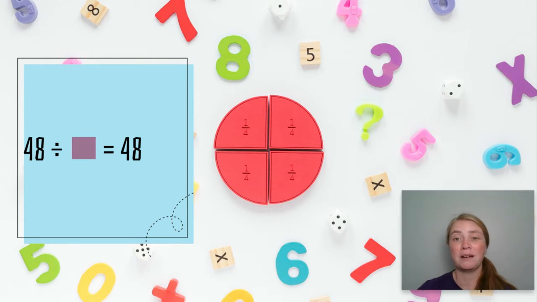48 divided by what number would be equal to 48? The answer here is, did you say 1? Correct. 48 divided by what number is equal to 12?